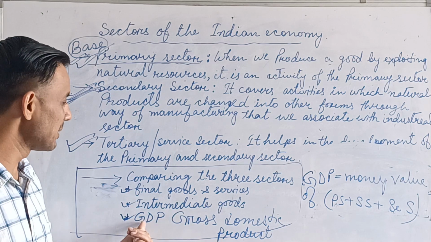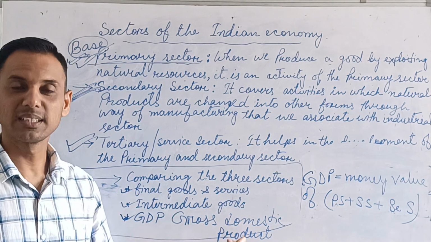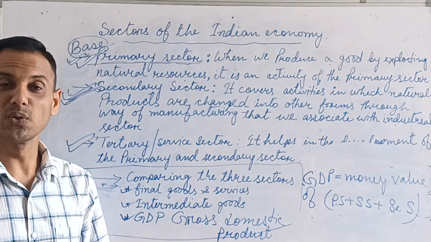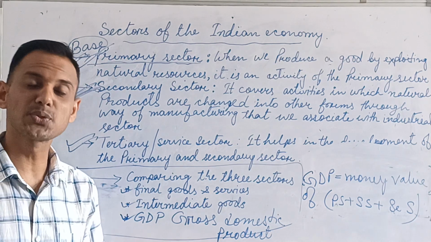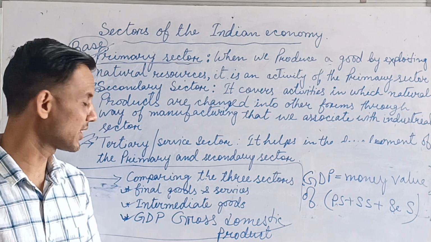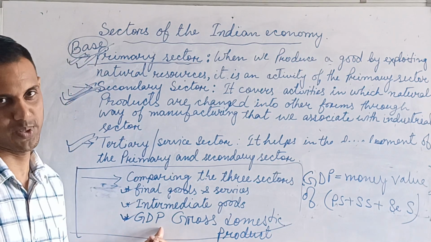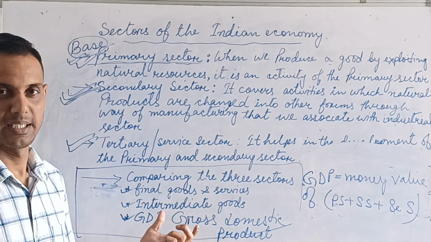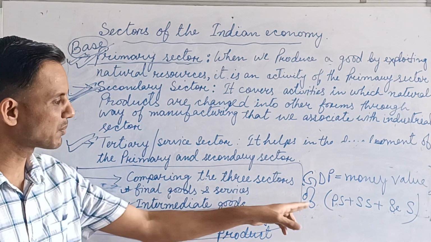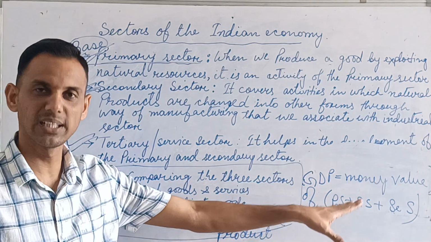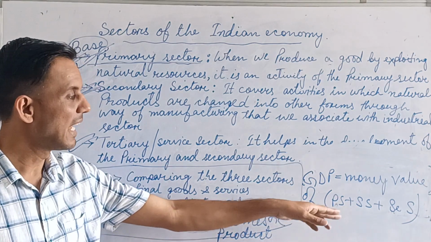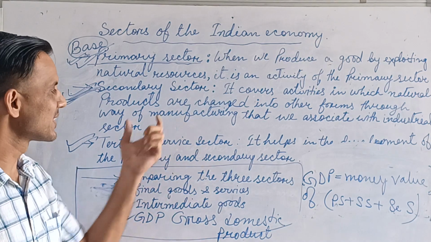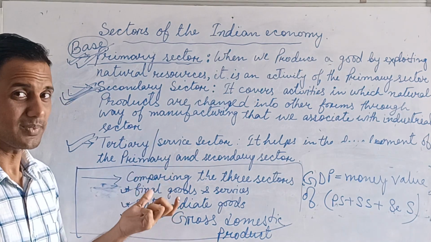And GDP means gross domestic product. Money value of all final goods and the services produced within the boundary of a nation is called the gross domestic product. Okay, so it means how we calculate the value of these three sectors. We will take the money value of all these three sectors, and when we add, then we will get the GDP. So this is all about this chapter.